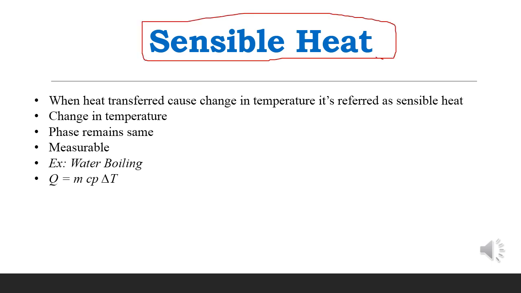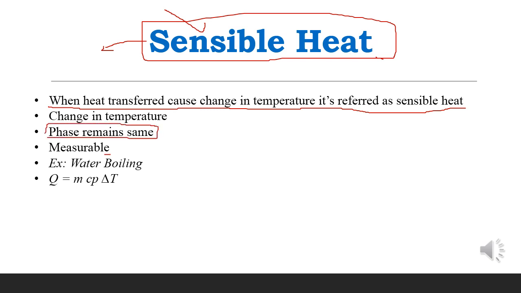So what's the sensible heat? From the name sensible, you can understand that it means it can be measurable. And the definition is that when heat transfer causes a change in temperature, it is referred to as the sensible heat. So when we transfer heat to a particular substance, its temperature will increase but its phase remains the same. So it's a measurable quantity.